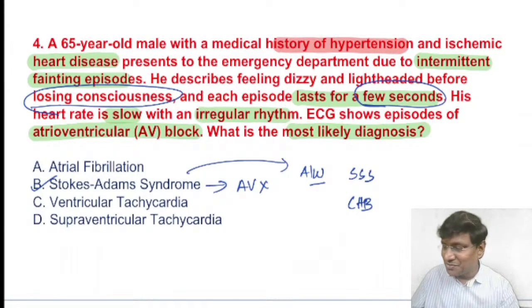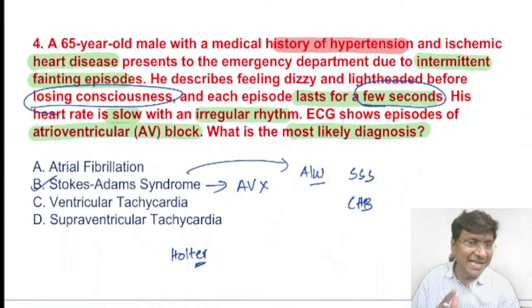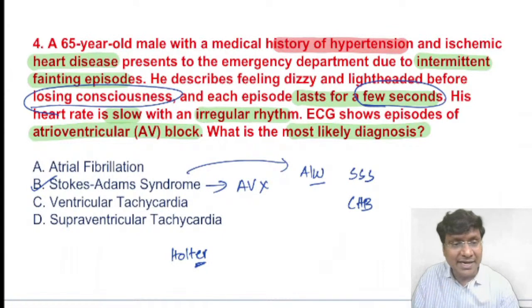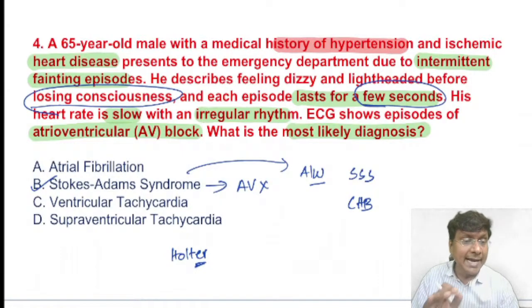You need to do Holter monitoring. So the Holter monitor is the one which will help in diagnosis of Stokes-Adams syndrome. Okay, and you can also do an echocardiogram or other cardiac imaging, which may be helpful to assess the heart structure as well as the function. But the preferable way by which you can diagnose is by Holter monitoring. And now if you see the treatment, how will you treat acute episodes and how will you treat in the long term?